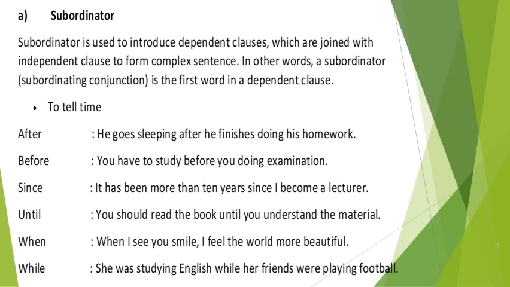Let's move to next. She was studying English while her friends were playing football. We start with the main clause, the independent clause, and then the subordinate clause by using the subordinator while. So we don't use a comma here. When I say, while her friends were playing football, comma, she was studying English. When we start with the dependent clause, we can use comma. Is it clear?